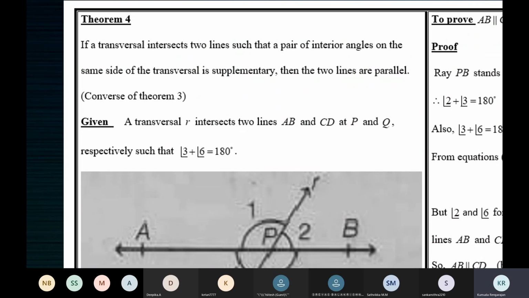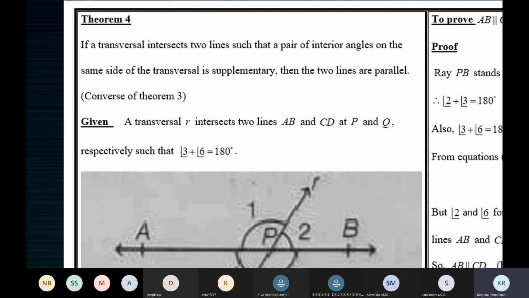So this is the converse of theorem 3. If a transversal intersects two lines such that a pair of interior angles on the same side of the transversal is supplementary, then the two lines are parallel. So given two lines cut by a transversal such that a pair of interior angles on the same side of the transversal is supplementary is given to you. One pair of allied angles is supplementary is given to you. So when a pair of allied angles is supplementary, then the two lines must be parallel to each other is what you have to prove.